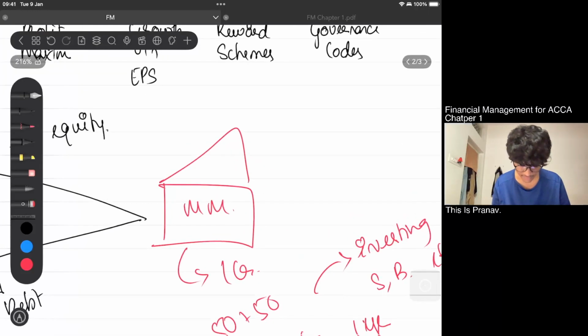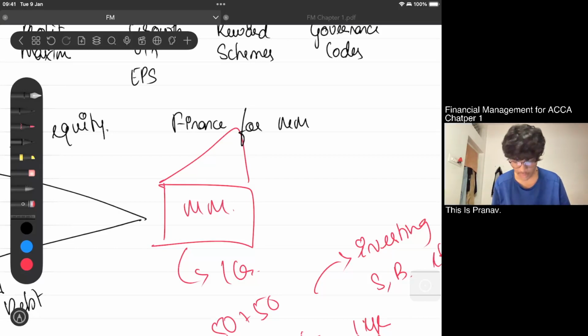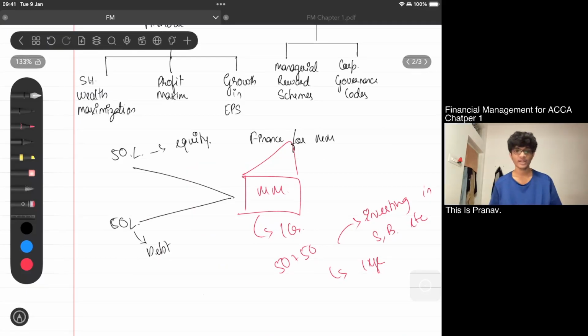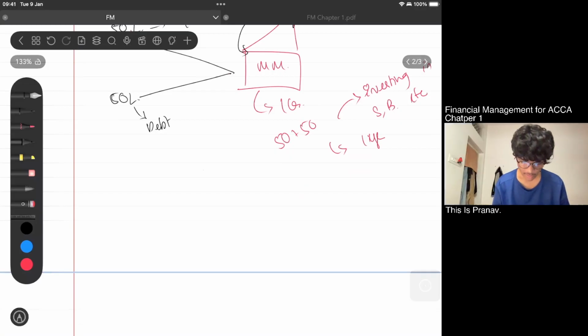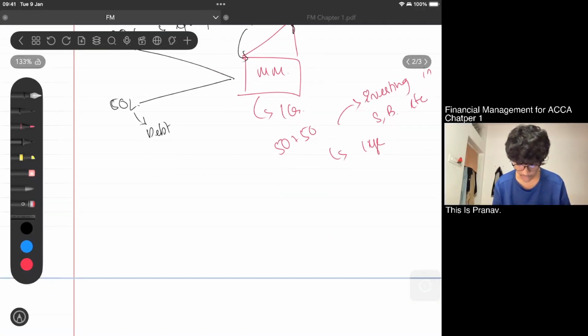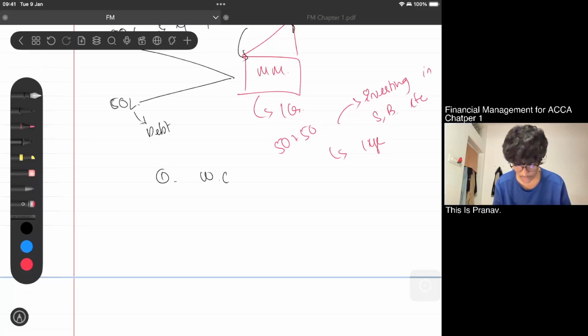So the finance for Mini Muse is 50 lakhs equity and 50 lakhs debt, and this finance is given by me to Mini Muse, and is used by Mini Muse for 3 subsectors: 1, working capital, 2, investment in non-current assets, and 3, finally, dividend.